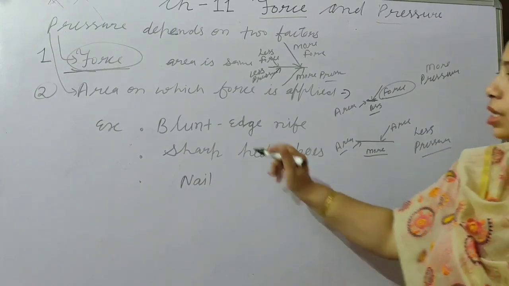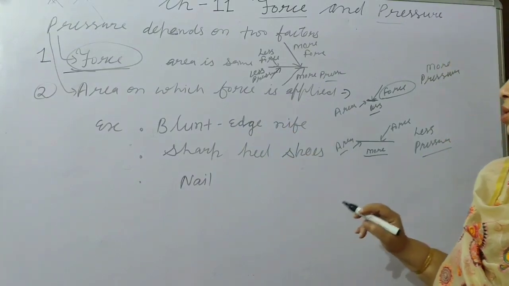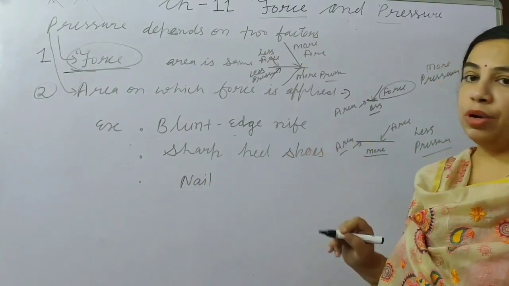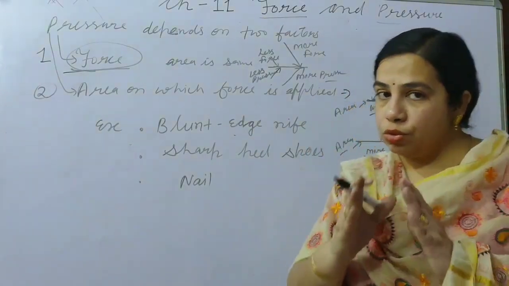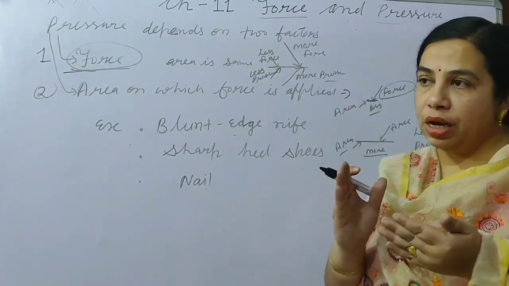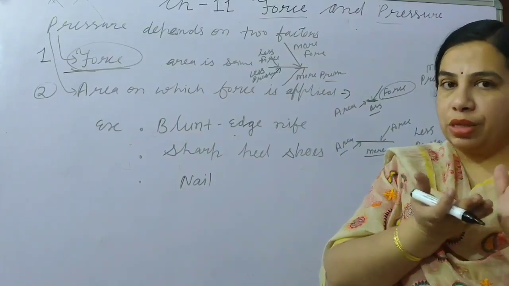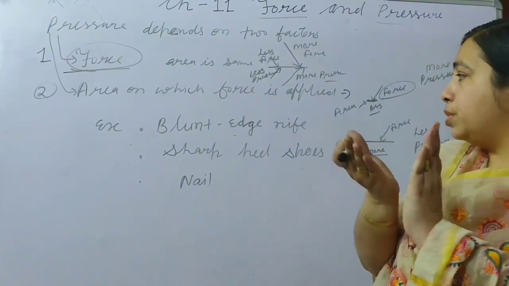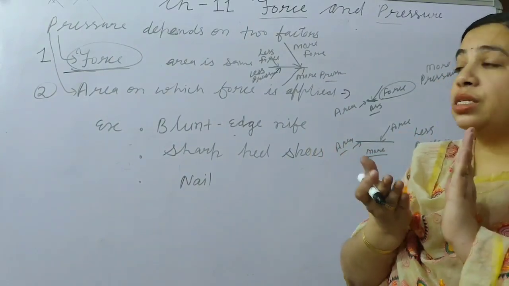Now we will consider examples of how the area on which force is applied affects pressure. We will consider a blunt knife and a sharp knife. You will see a knife has two sides, one blunt and one sharp. If you cut things with the sharp side, this sharp edge has very little contact surface area.